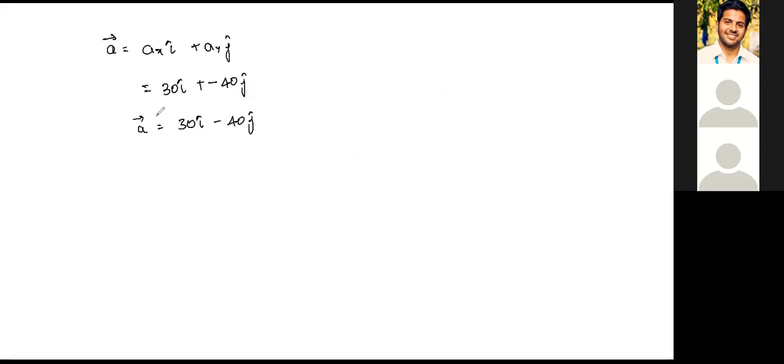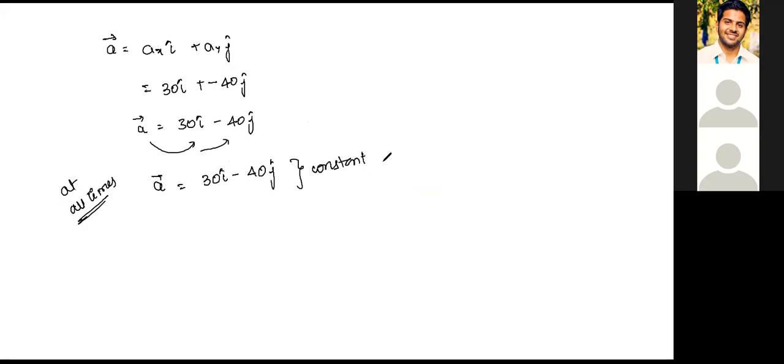Have a very close observation. Here acceleration is not depending upon time, and therefore at all times acceleration will be constant and equal to 30 i cap minus 40 j cap. This is a constant acceleration. Why constant? Because it is not depending upon time.